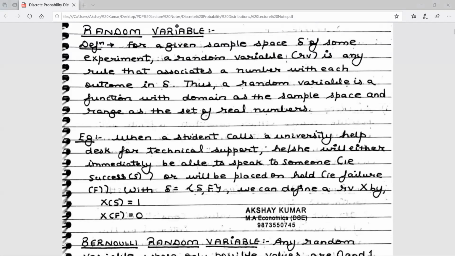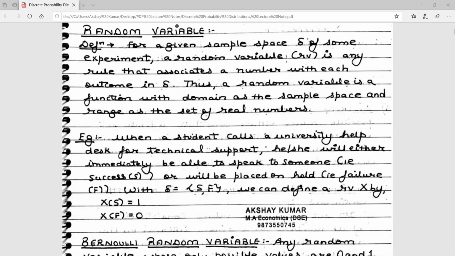Now, in this case, you can define the random variable X as follows. X will take the value 1 if you are able to speak with someone on the university helpline, which is a success, and X will take the value 0 if your call is placed on hold.